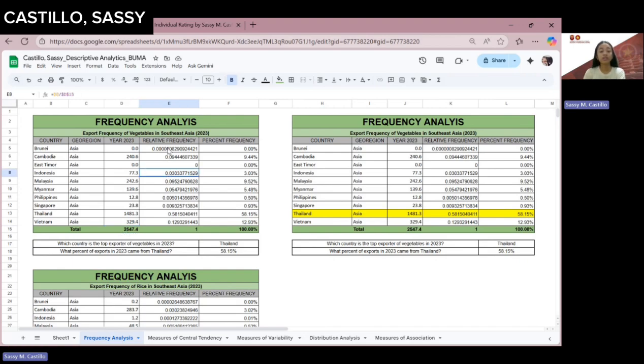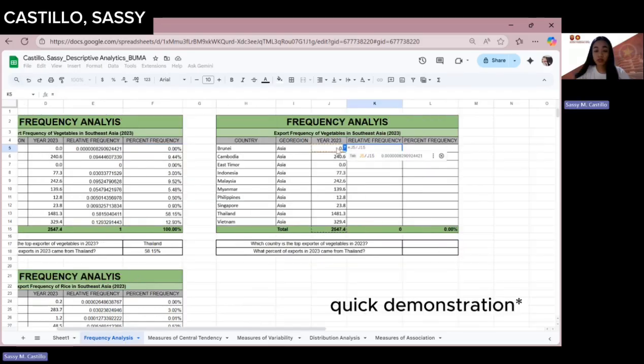And then the relative frequency is the export value divided by the summation of all of your export values here, which is J5. So we can select the cell of our export value divided by your sum, or your total, as your divisor. And to lock your divisor for all of your relative frequencies across Southeast Asia, just press F4 and then enter.